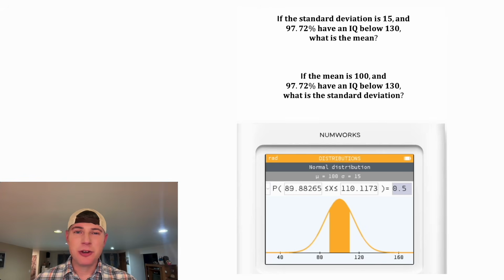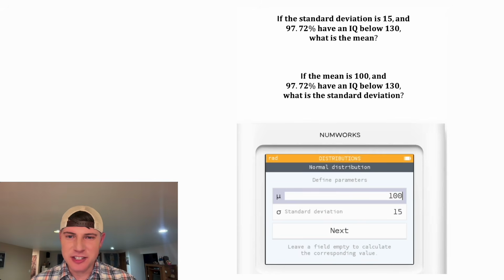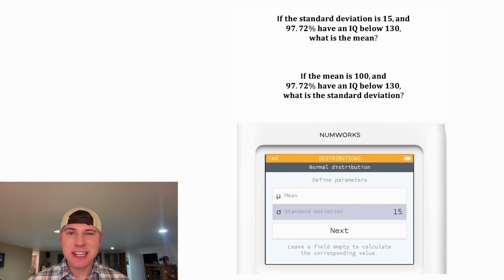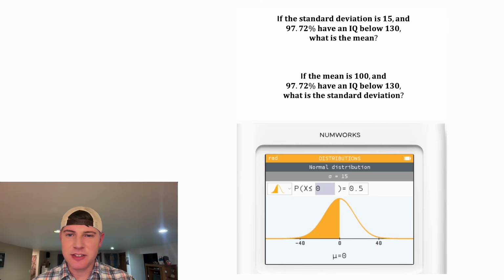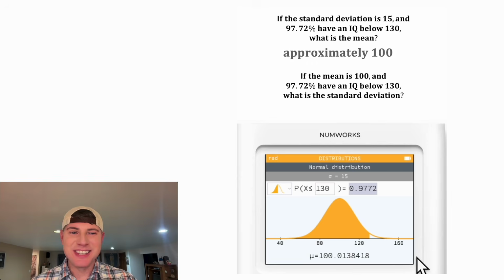Even if we didn't know the mean, but we did know the standard deviation, a percent, and a range of values, we can easily find out what the mean is. We can back up to here and let's delete the mean. Now the mean is blank and the standard deviation is 15. We can go here to next. And right here we can say 130. And over here we can say 0.9772, and we hit OK. So it says here that the mean would be basically 100. So it automatically calculated the mean for us.